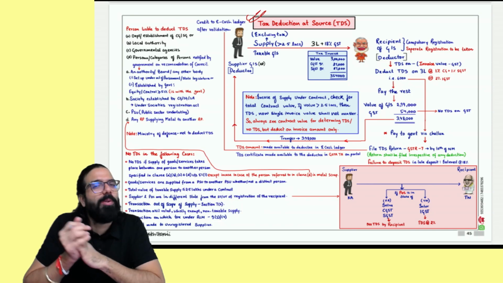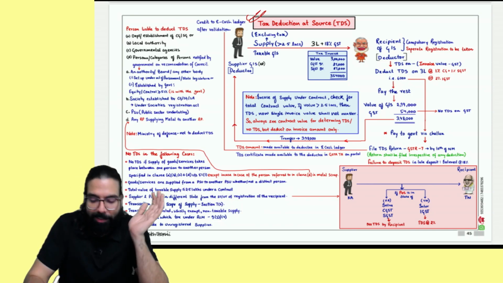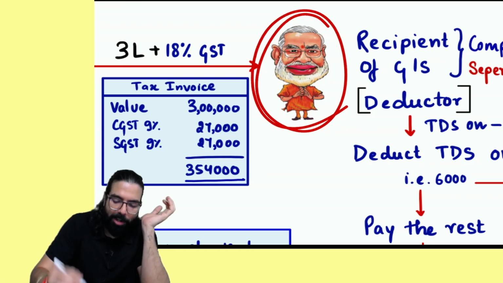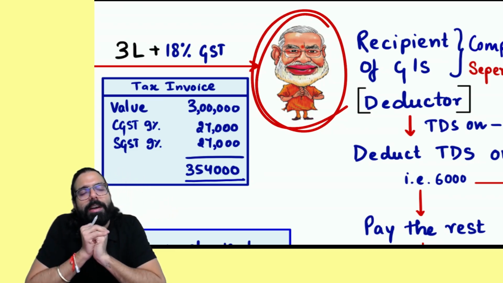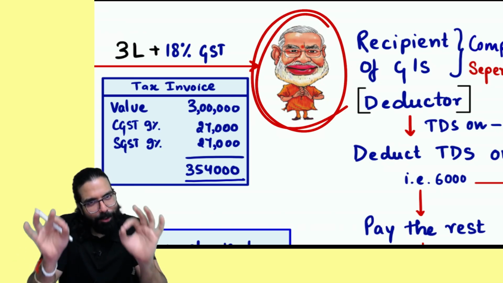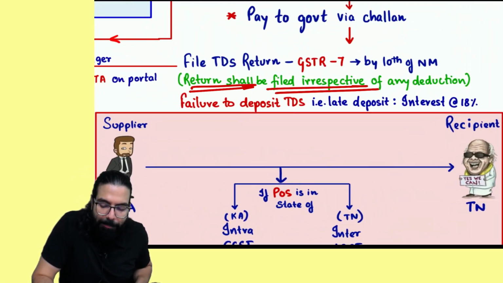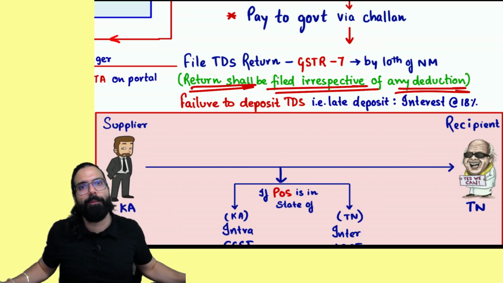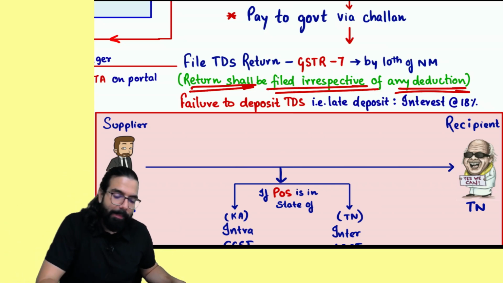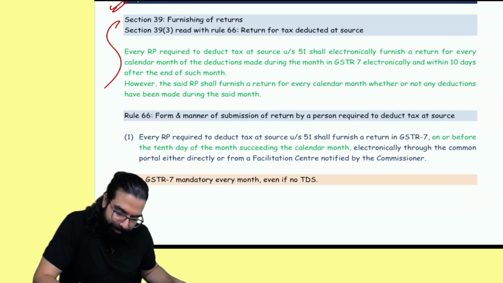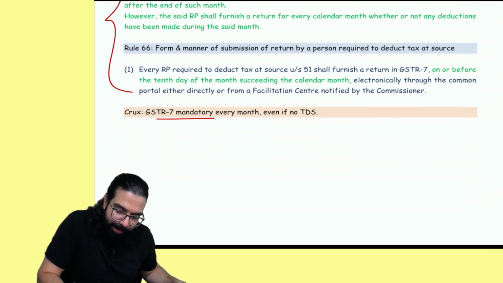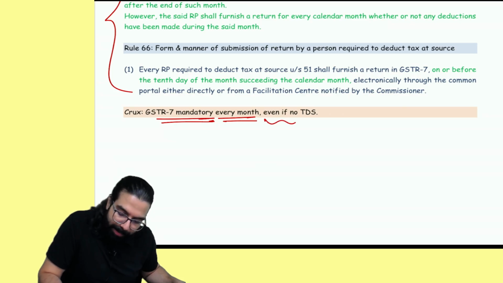TDS का GSTR 7 was there. Earlier, government was not required. This department of government was not required to file TDS return if there is no TDS deducted. But now, nil return is also mandatory. That's all has been made amendment. Return shall be filed irrespective of any deduction. Return has to be filed. The GSTR 7 has to be filed. That's all has been told. That sir, GSTR 7 for every month, even if there is no TDS.